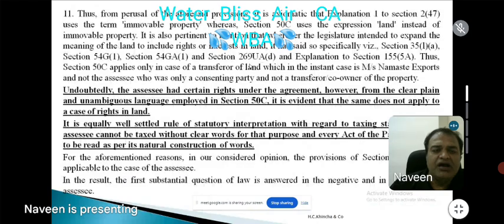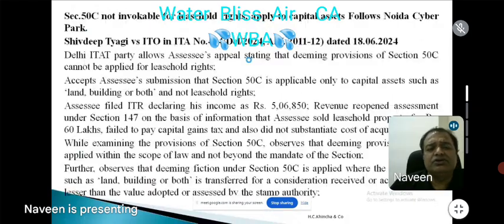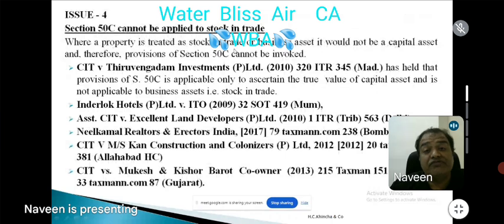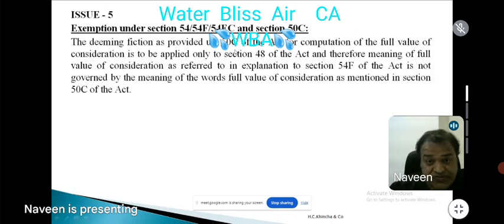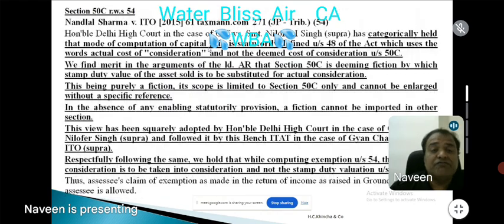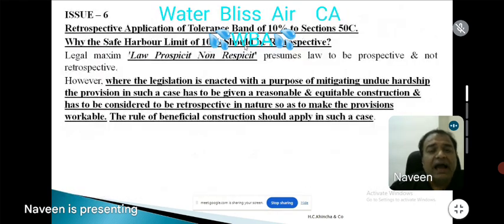Now come to the case law. For example, suppose I enter into a sale deed with Mr. Kamlesh, with the sale deed executed on 1/4/15. This section is applicable from assessment year 19-20. I entered into a sale deed with Kamlesh for sale of property, and the property was valued at 1 crore, but the consideration received was only 90 lakhs. The actual consideration received is 90 lakhs, whereas the stamp duty guideline value was 1 crore.